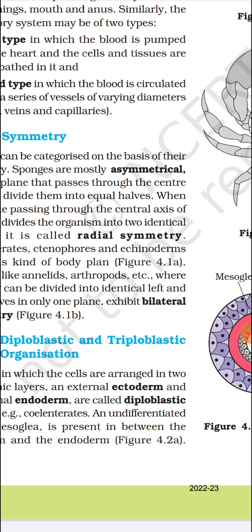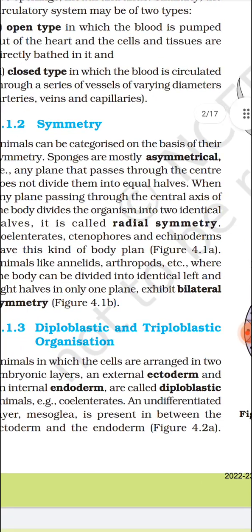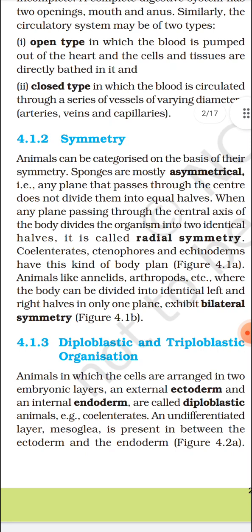When more than one plane passing through the central axis divides the body of animals in 2 equal halves, that is called radially symmetrical. Not only 2, into any halves. Okay. Examples are Coelenterata, then Ctenophora and Echinodermata adult. Means you have confused it, adult. Okay. What is adult? Means the situation.